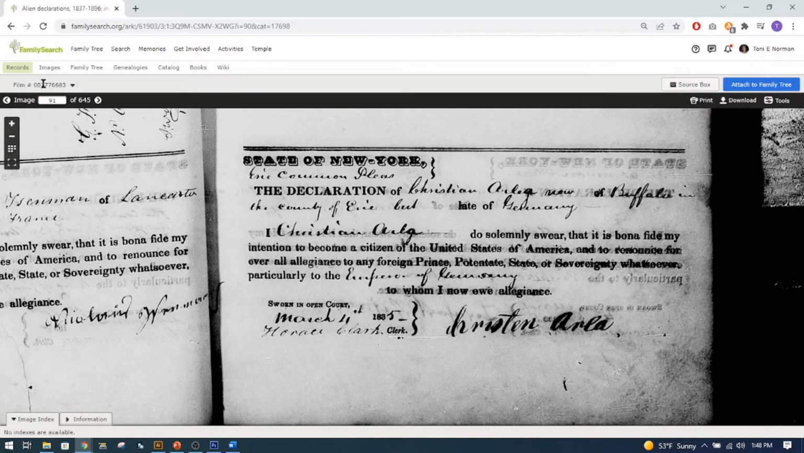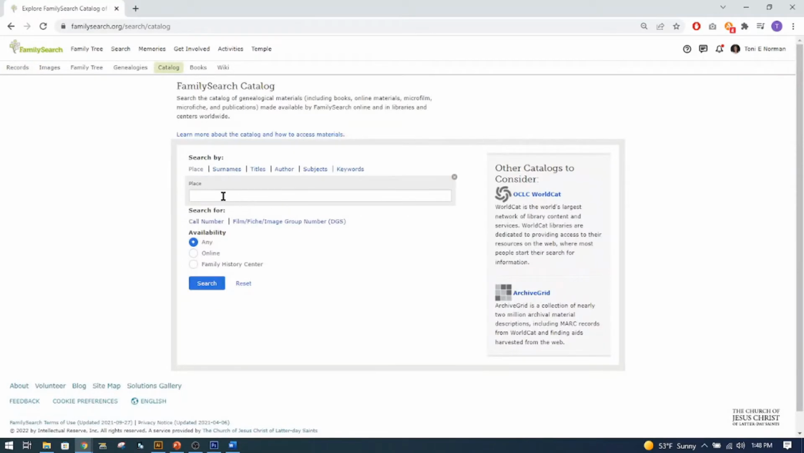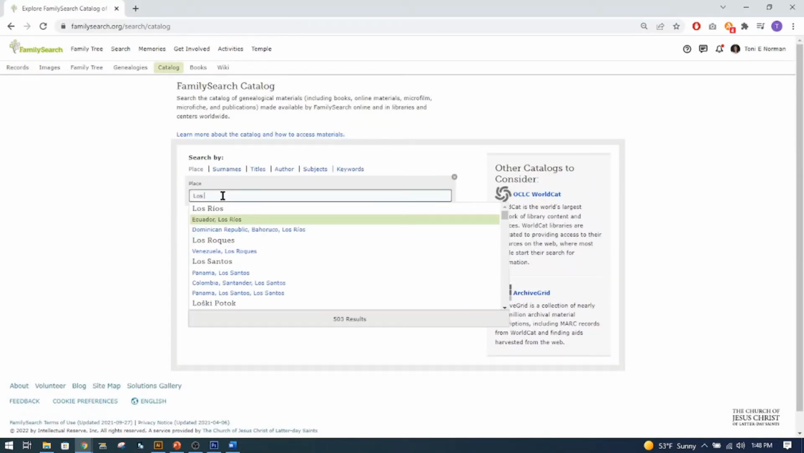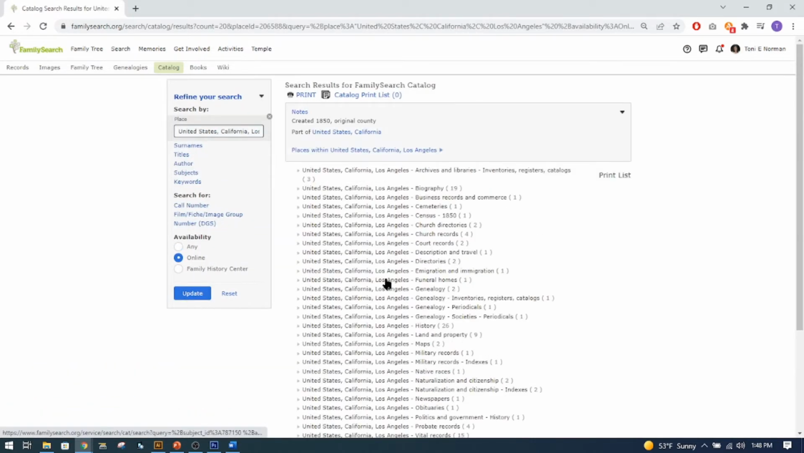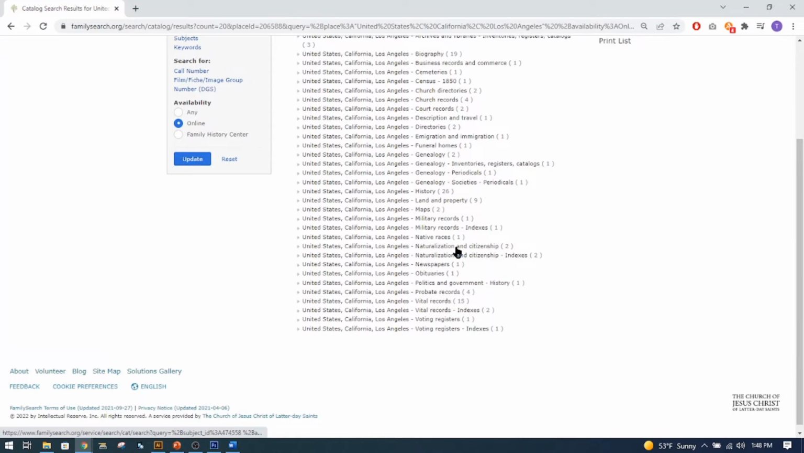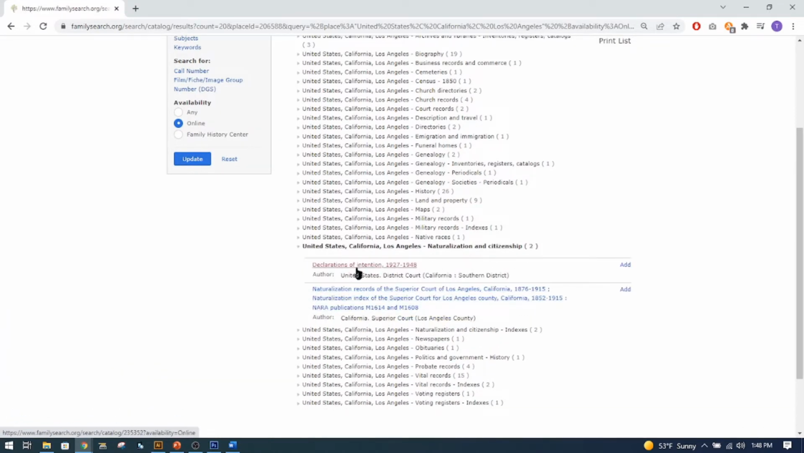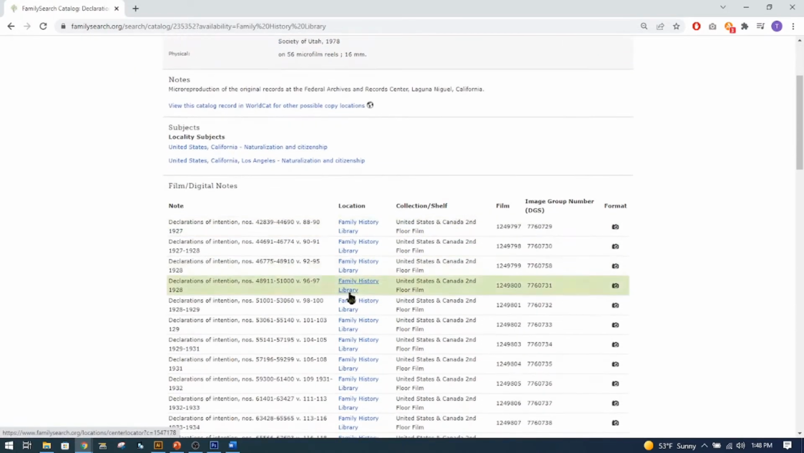So let's go back to search records or catalog. Let's try Los Angeles, California. Let's see what they have online. Okay. Naturalization and citizenship. Two different things. So here's declaration of intention. So let's go there, see what we can find.